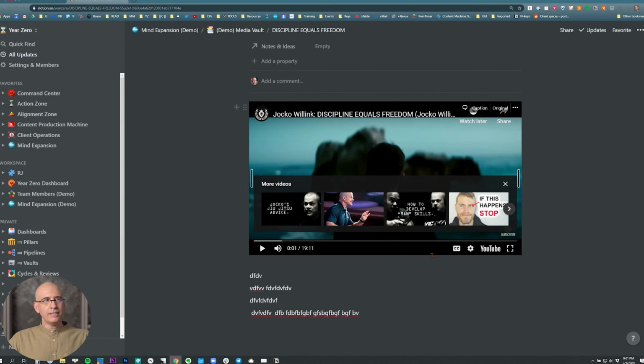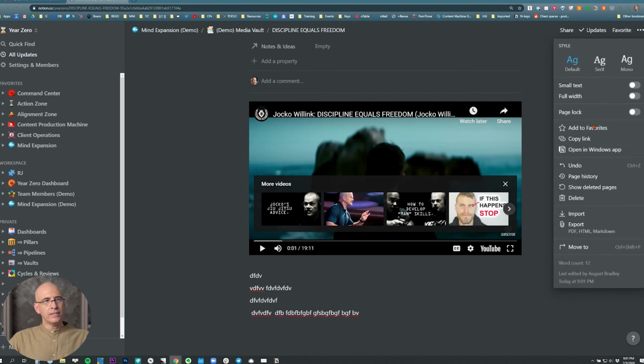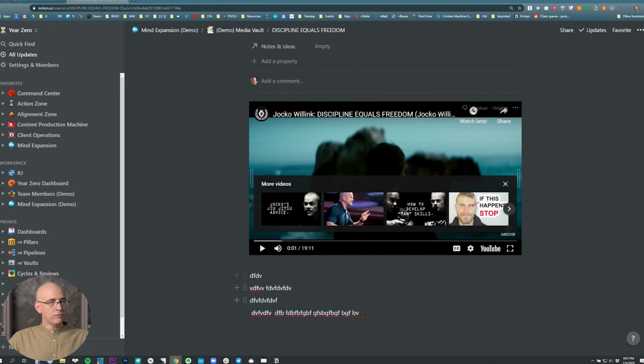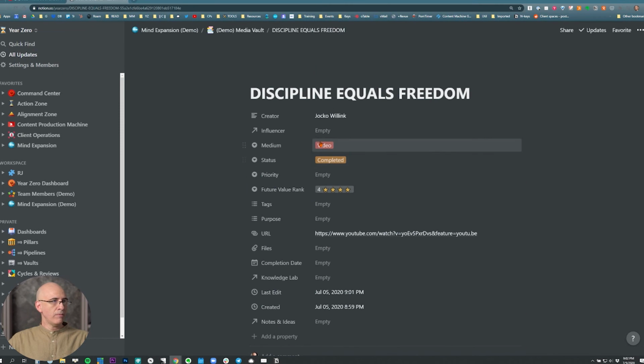If it turns out you don't like it, just come up here and delete it. Boom, gone. But if it turns out to be good, you've got all your notes as you watched it, and you're going to learn more from it if you're taking notes while you're watching it. You're going to have the highlights captured and easily skimmable and easily accessible later. So that's the best way to be watching videos when you're watching to learn.